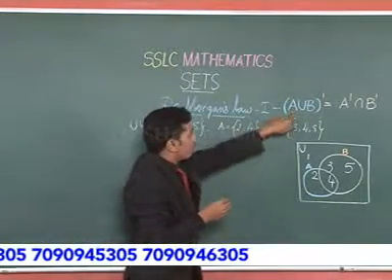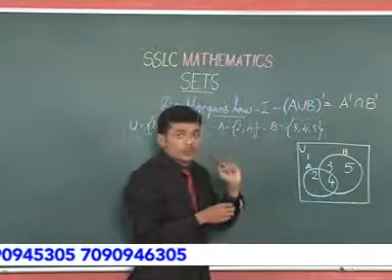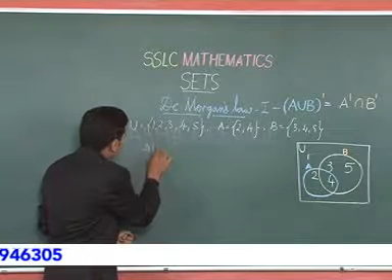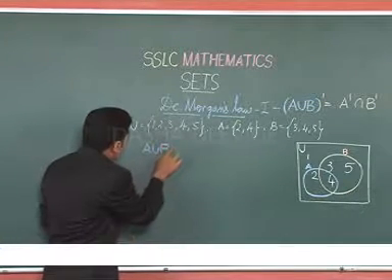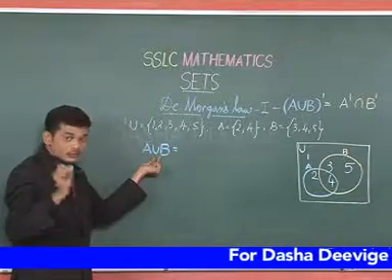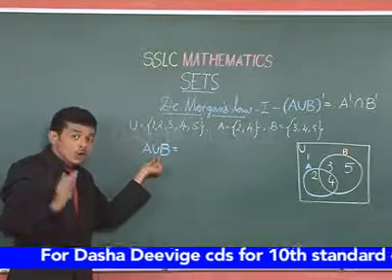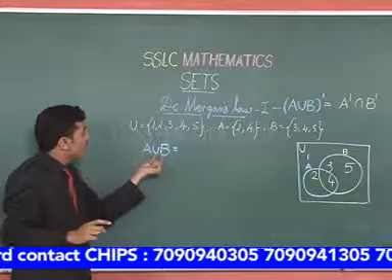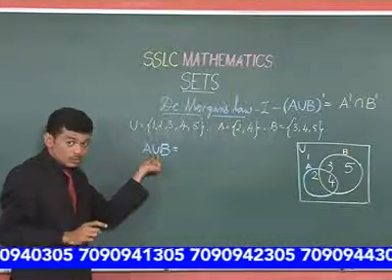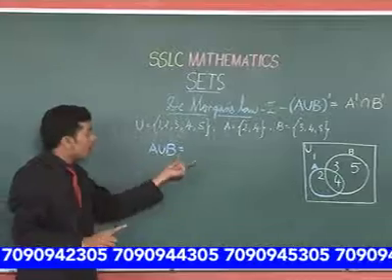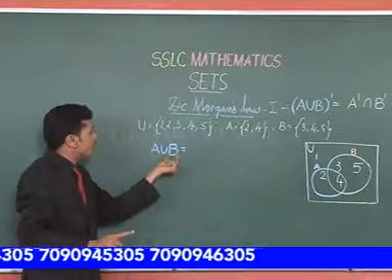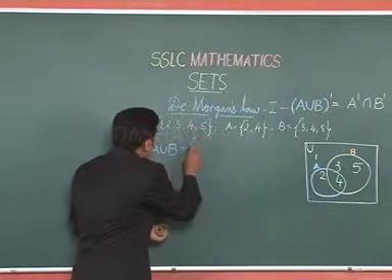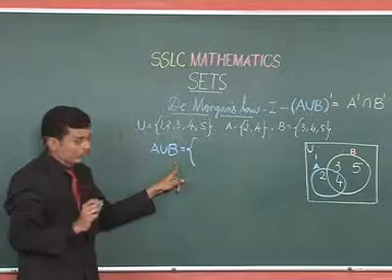Now, let us try to find out what (A union B) complement is. For this, first we have to find A union B. When we use the operation union, as you know, we should combine all the entities of set A and set B. I repeat it again. When we use the set union operation, we should combine all the entities of A and B in one set.